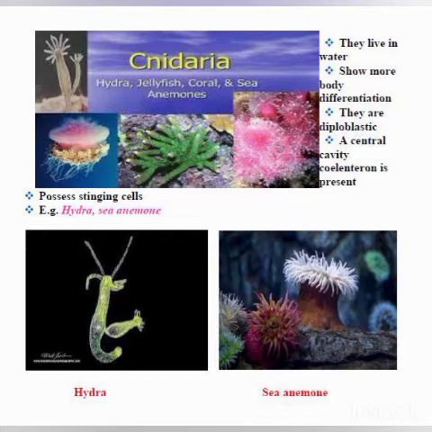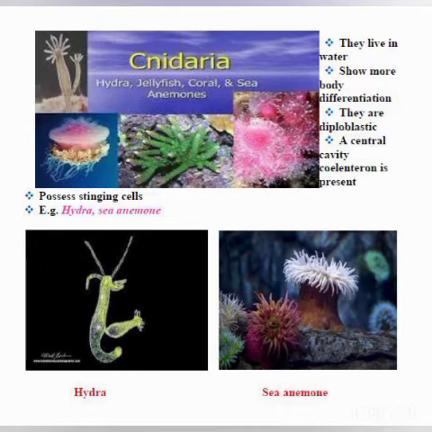I hope it is clear. So here the cavity that is present. Now, the next point is they are diploblastic. What do you mean by diploblastic? Diploblastic means that they have two layers of cells.